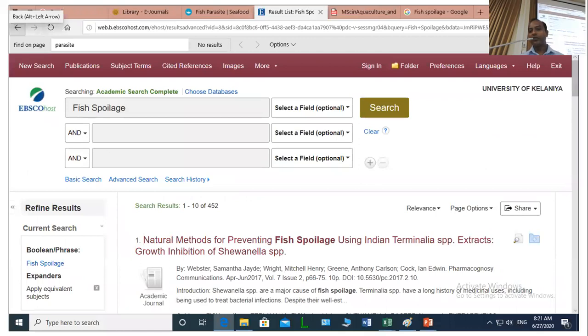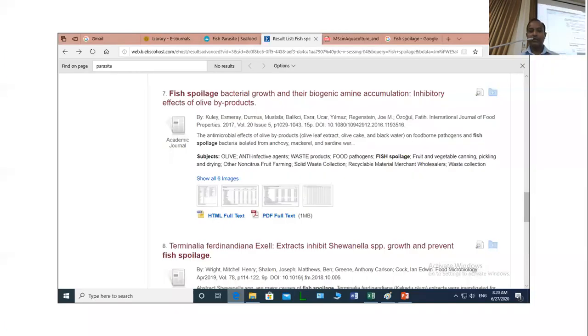In addition to that, if you want to search from the home page, you can search using different search terms, from the title, author, or full text search or abstract search, etc. And it will retrieve all the documents related to your search. When you go through the search results, it will indicate whether we have accessibility to the full text of that particular journal. So that's how it works.